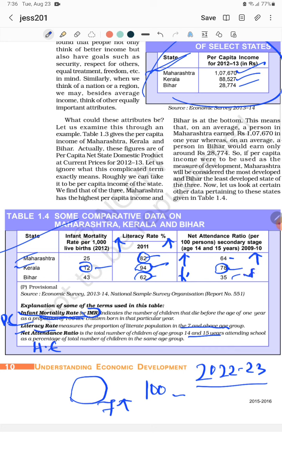So after watching this one, you told that Maharashtra is the more developed state. But after checking all such things like infant mortality ratio, literacy rate, and net attendance ratio, you will find that instead of Maharashtra, Kerala is the more developed state. As I told, more developed state. So when we take only income and announce the development rate of a state or country, obviously we are wrong, as development always needs a mixed goal. So other than income, we have to check other factors also, right?